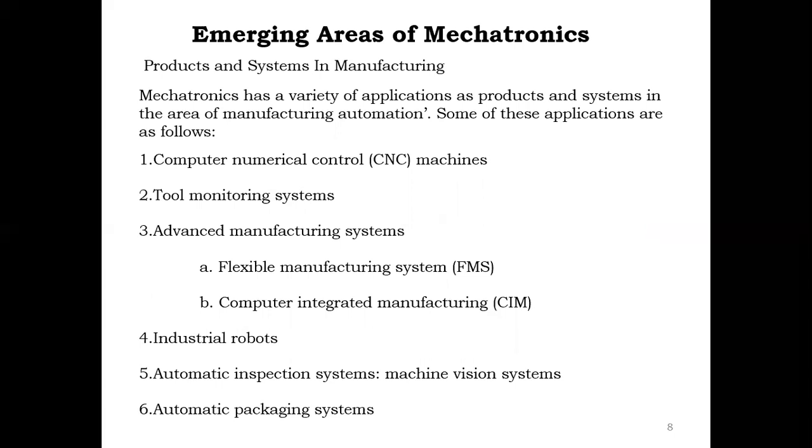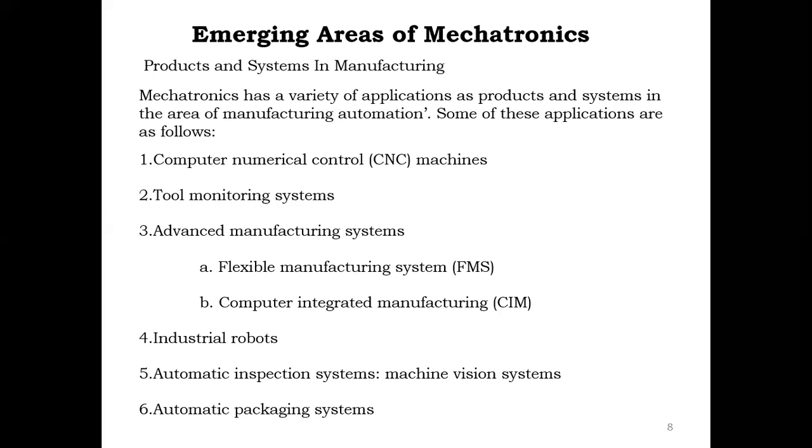Mechatronics is mainly used in products and systems in manufacturing, that is, we manufacture some products as well as create some mechatronic systems. Mechatronics has a variety of applications as products and systems in the area of manufacturing automation. Some of these applications are as follows.